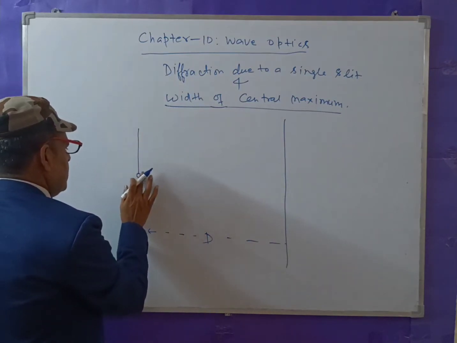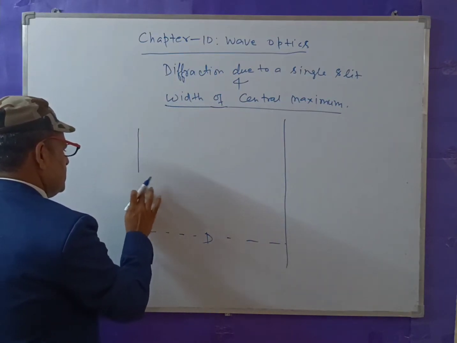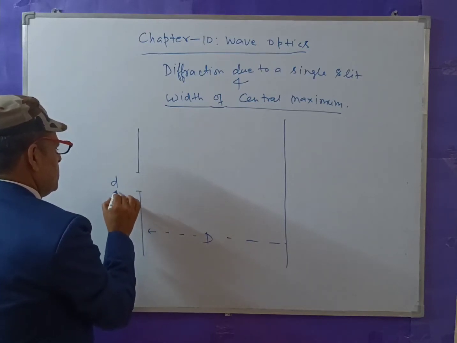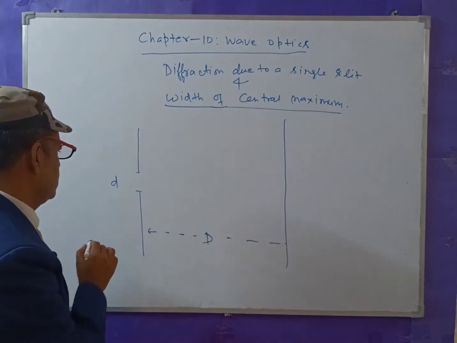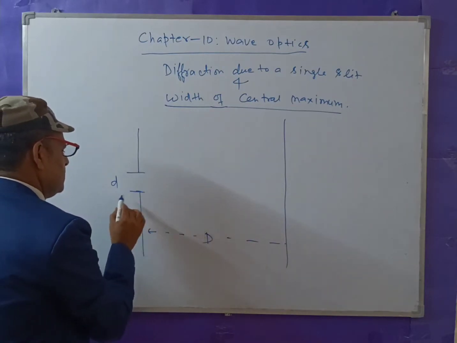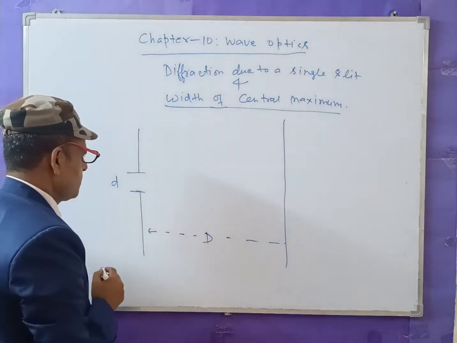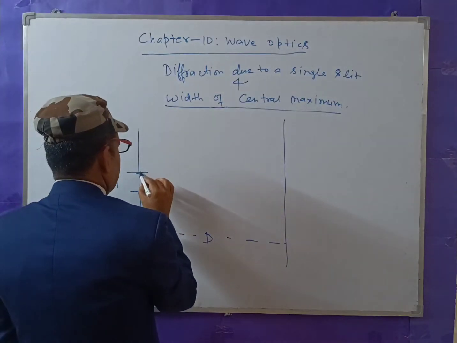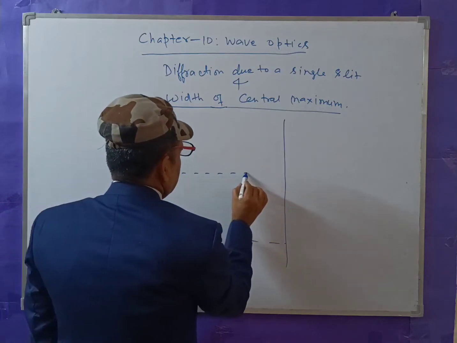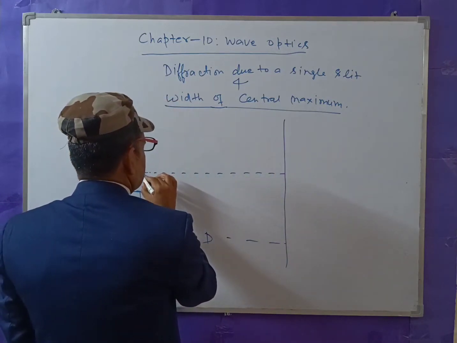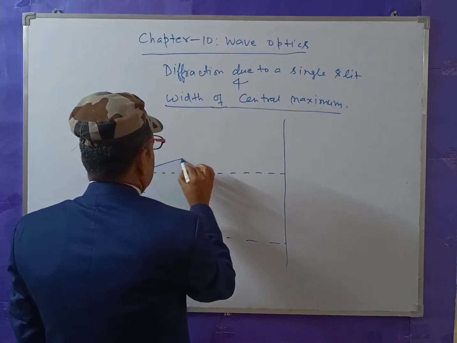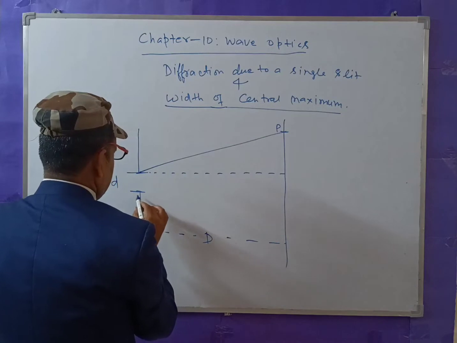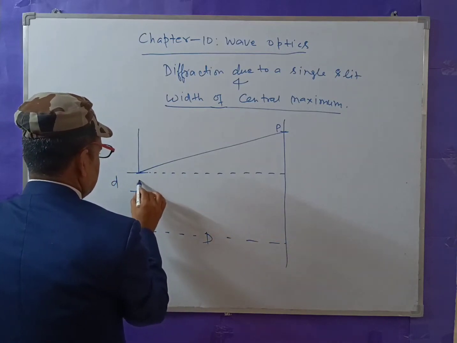Suppose the slit is here. Small a is the width of the slit. Light bends here due to diffraction, follows a path here and reaches point P. Similarly, this is the midpoint.